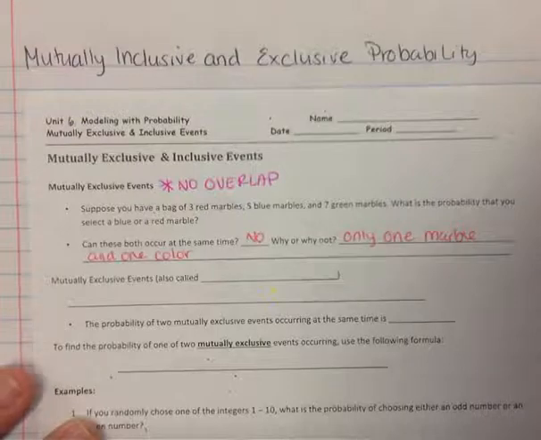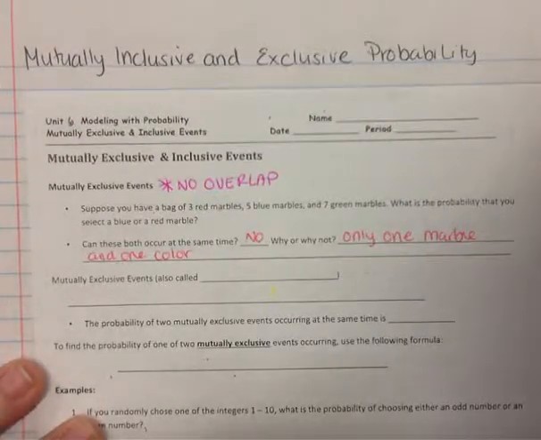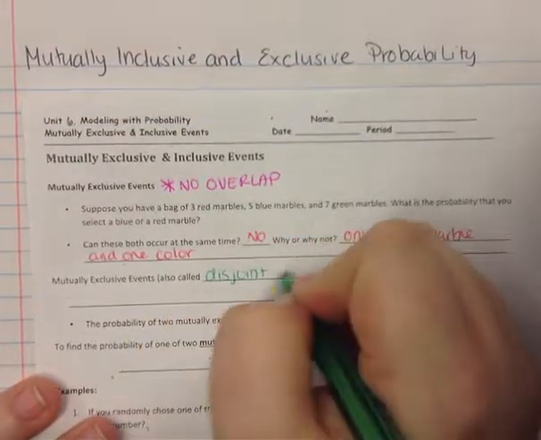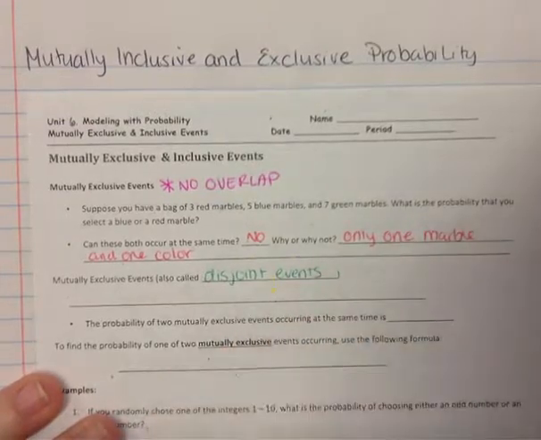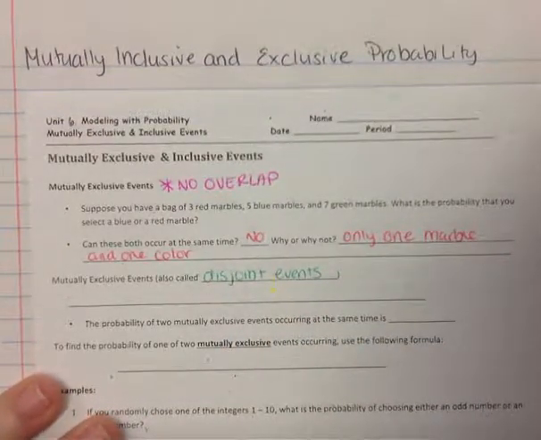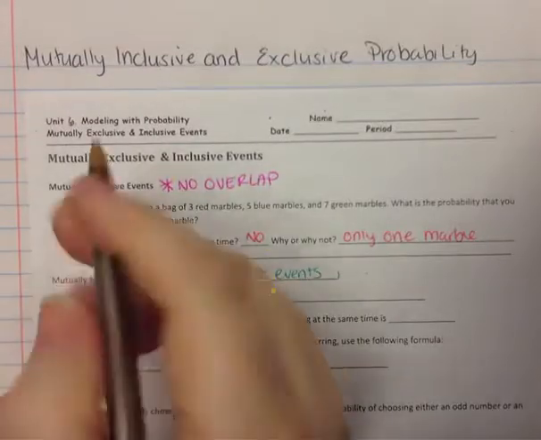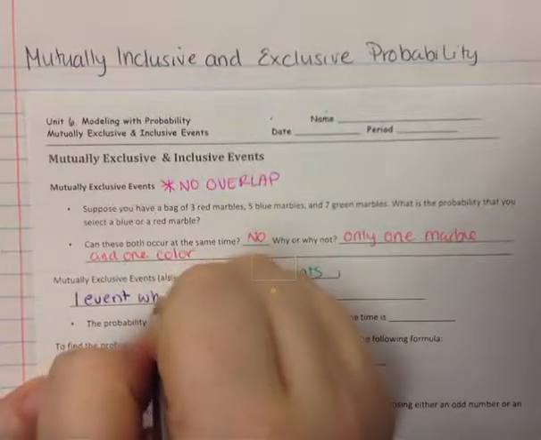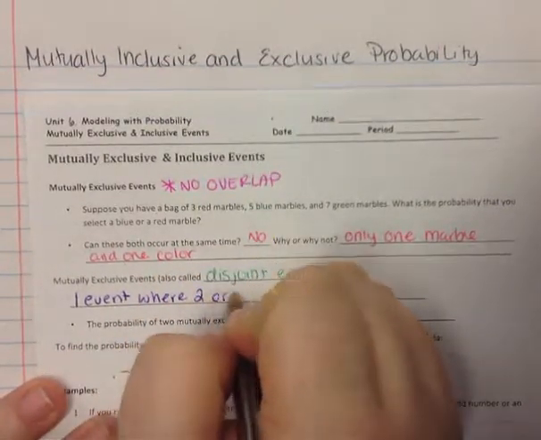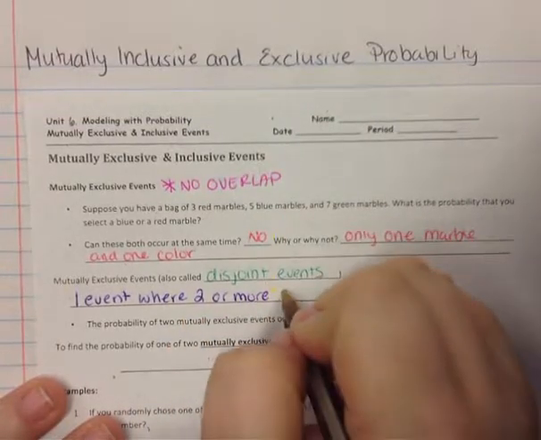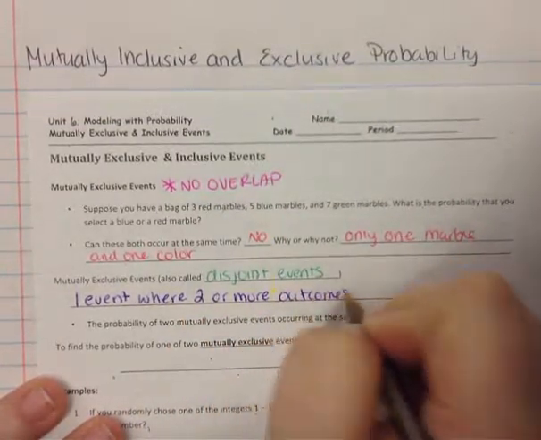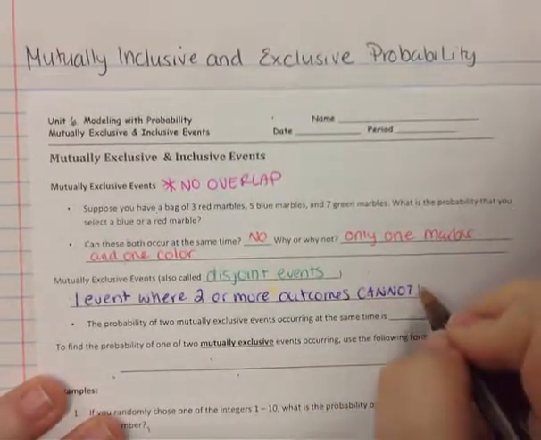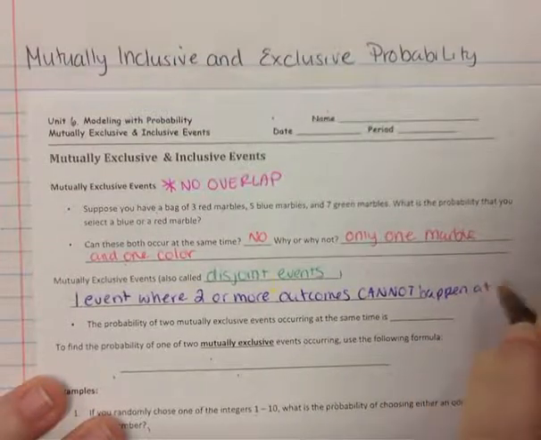So mutually exclusive events are also called disjoint events. That goes back to before when there is no overlap. Disjoint events means there is no overlap. This is when you have one event, so one draw, one event where two or more outcomes cannot happen at the same time.